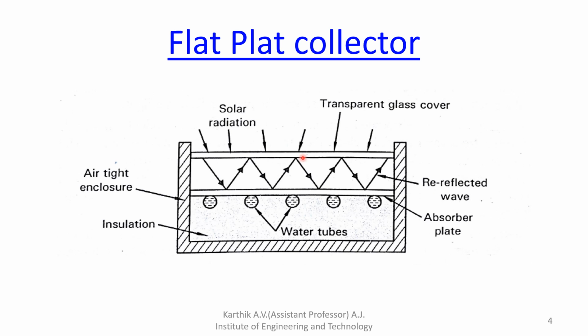The glass cover permits the entry of solar radiation as it is transparent for incoming short wavelengths. So it is a transparent type of glass, but it is largely opaque to the long infrared radiation reflected from the absorber.